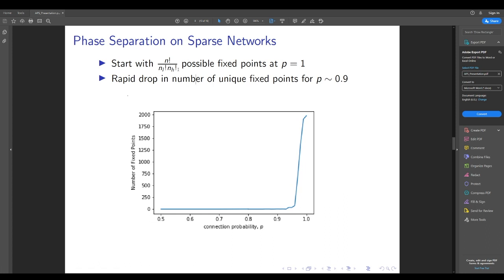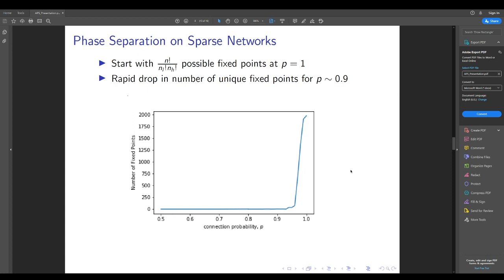And so we ask the question of how many fixed points are possible as we transition from an all-to-all coupled network to a more sparsely connected network. And we study that by beginning with an all-to-all coupled network, and we simply remove edges one by one from the network, which has the effect of lowering the connection probability parameter P that I mentioned earlier. As we do this, we randomly sample the steady state voltage of each neuron in the network for a large number of identical networks, and we enumerate the number of unique fixed points that we observe.